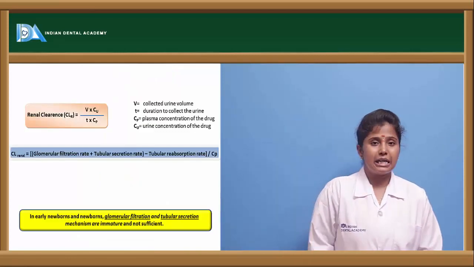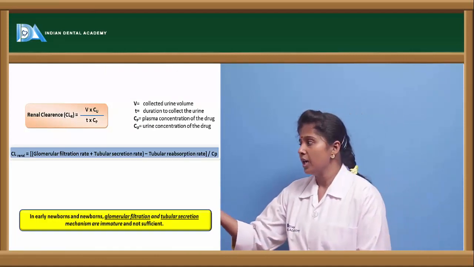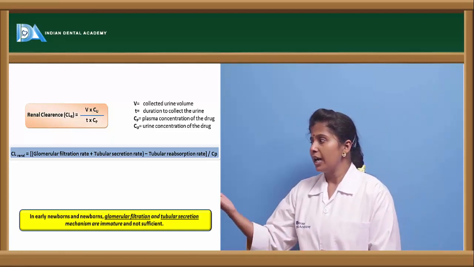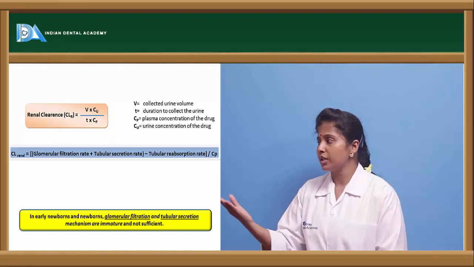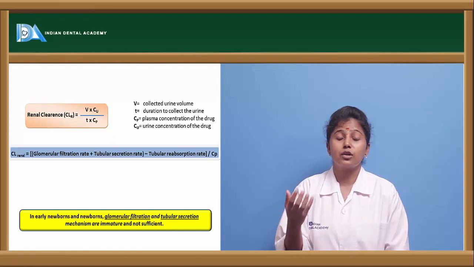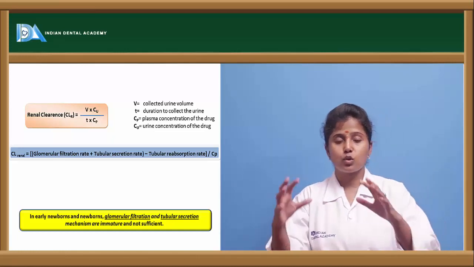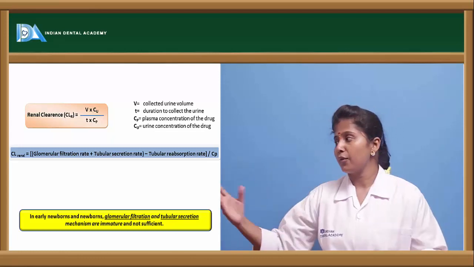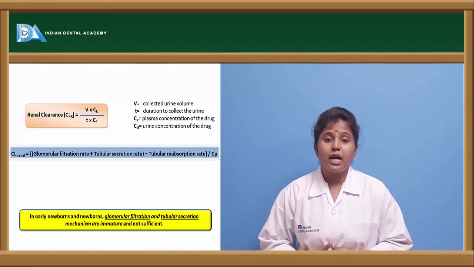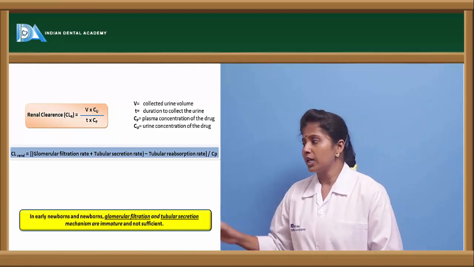Here we can see the renal clearance. How can we estimate the amount of drug which is cleared? Here V is the volume of urine collected, Cu is the urine concentration, T is the duration or time taken to collect the urine, and Cp is the plasma concentration of the drug. If we put all these values in the formula V into Cu by T into Cp, we get how much drug is eliminated through the renal system.